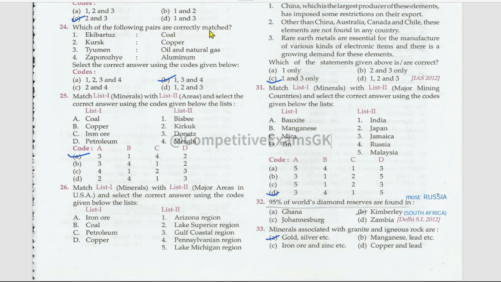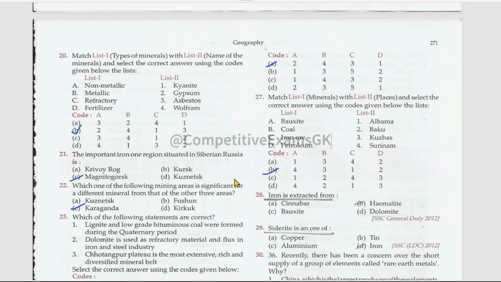Which of the following pairs are correctly matched? Eki Batuj, that is coal. Kursk, copper, no. Tumen, oil and natural gas, right. Zaporozhye, that is aluminium. 1, 3, and 4 are the right options. Another matching, list one of the minerals and list two are the areas. Coal, Donetsk area. Copper, Bisbee area. Iron ore, Mesabi area. Petroleum, that is Kirkuk area.